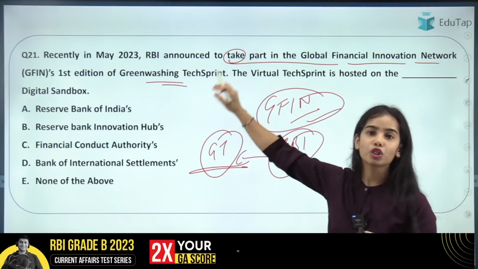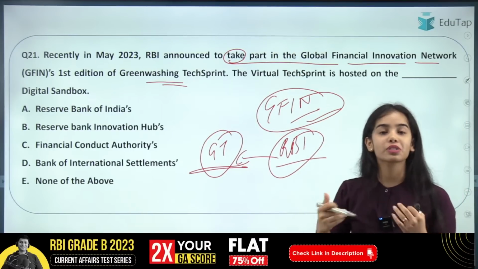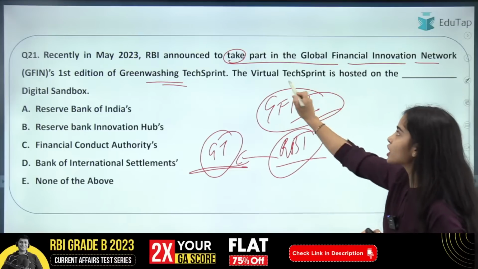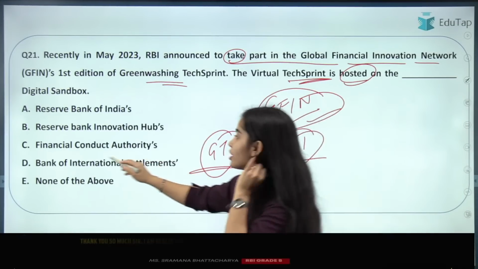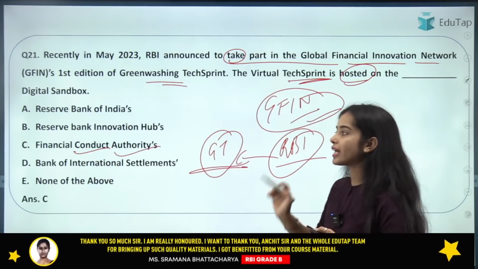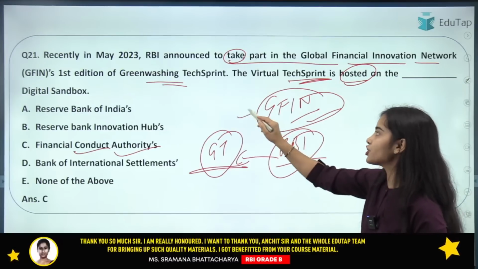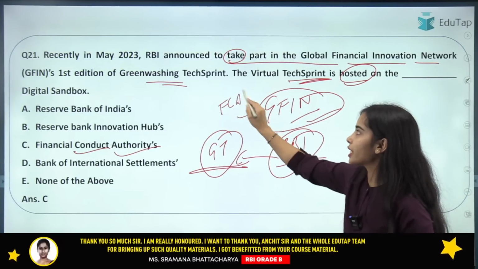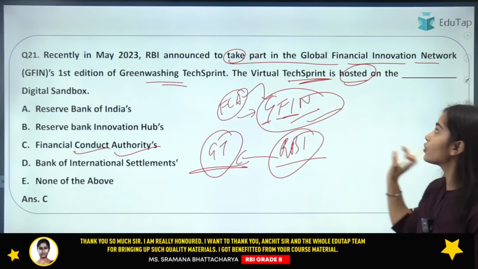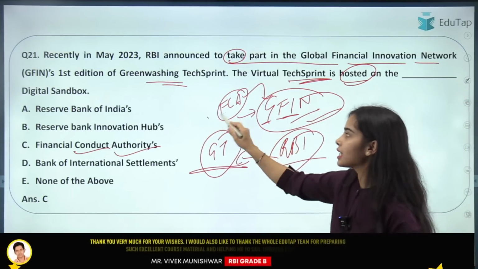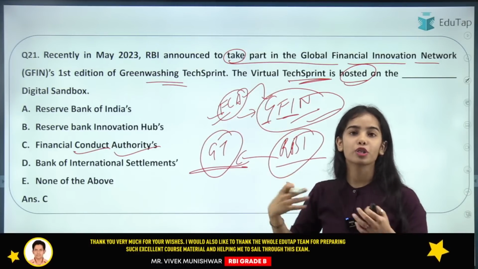For this, a technological competition is conducted by the GFIN, in which the Reserve Bank of India has also joined, and this virtual tech sprint is hosted on the digital sandbox of the Financial Conduct Authority. The FCA is chairing the GFIN, the Global Financial Innovation Network, and the competition is happening on the FCA's digital sandbox.